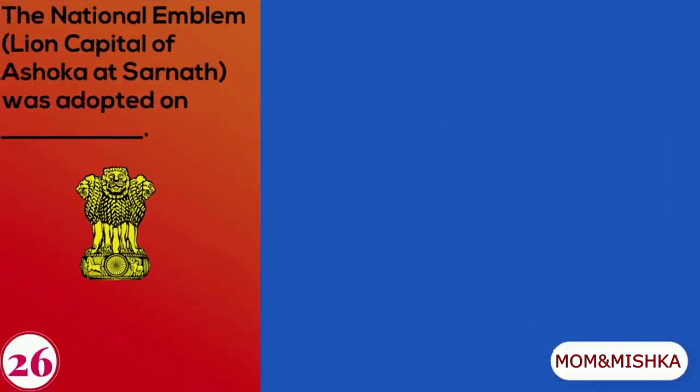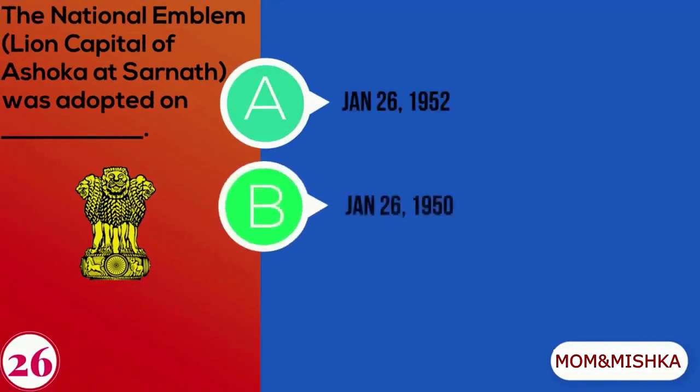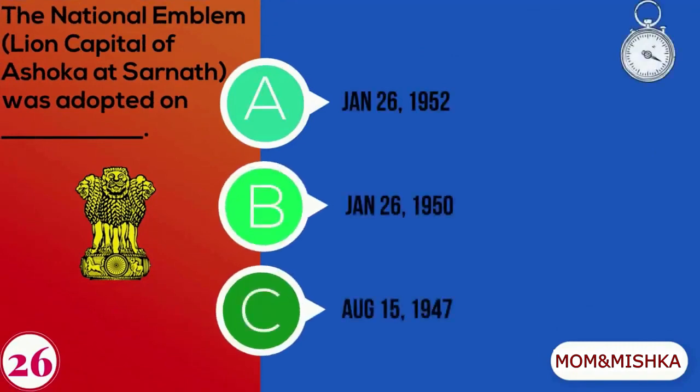The national emblem, lion capital of Ashoka at Sarnath, was adopted on A. January 26, 1952, B. January 26, 1950, C. August 15, 1947.